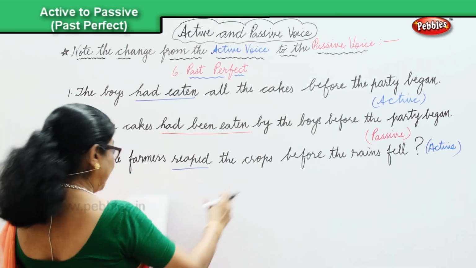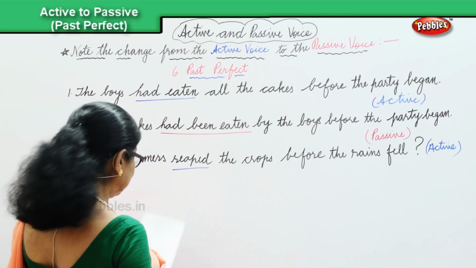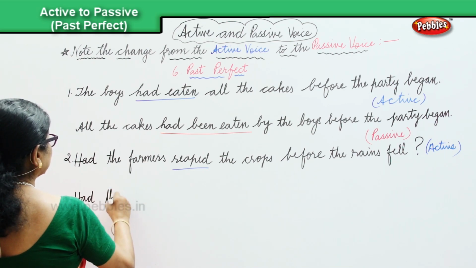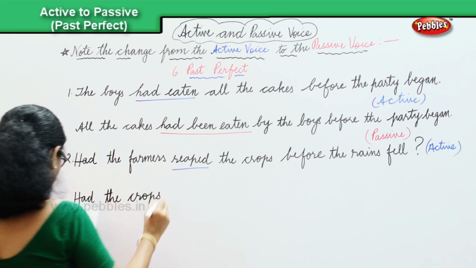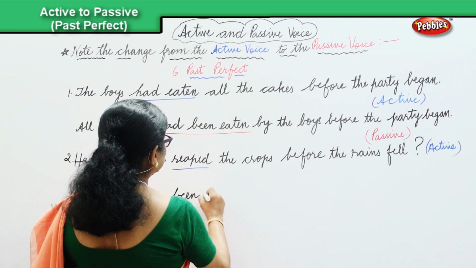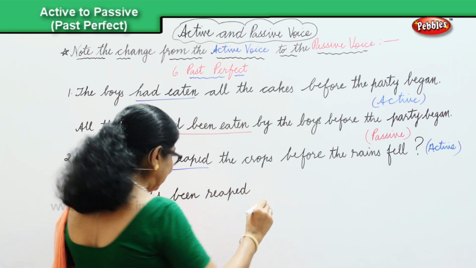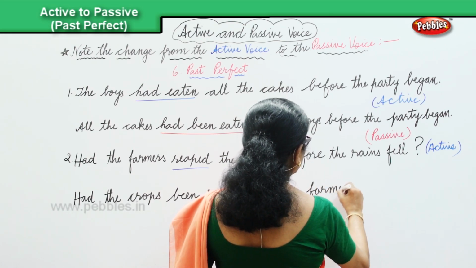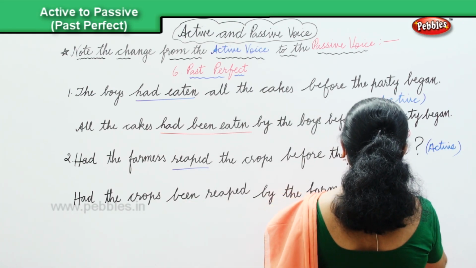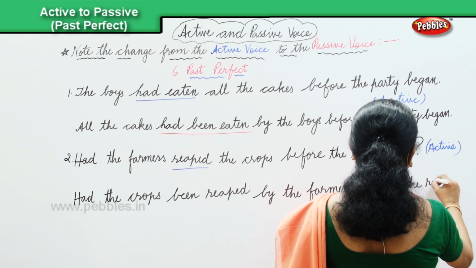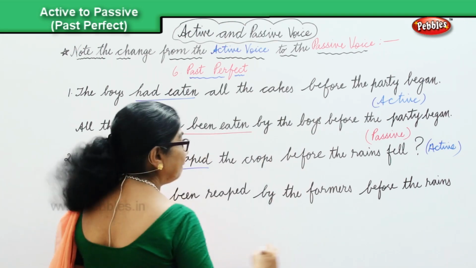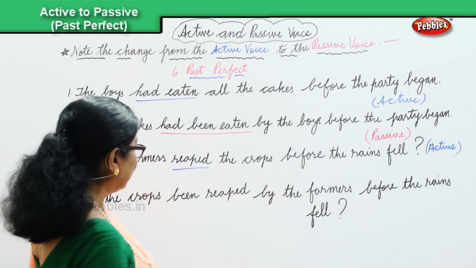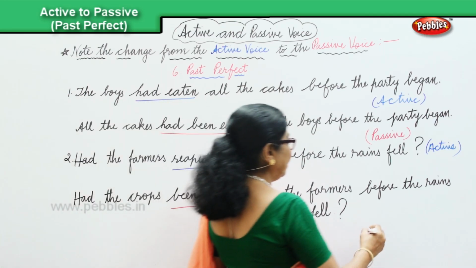Had the crops been reaped by the farmers before the rains fell? And this is in the passive voice.